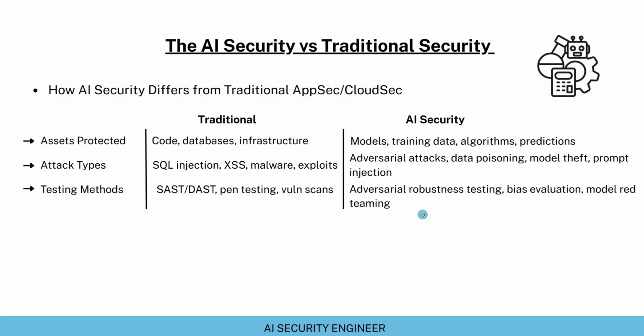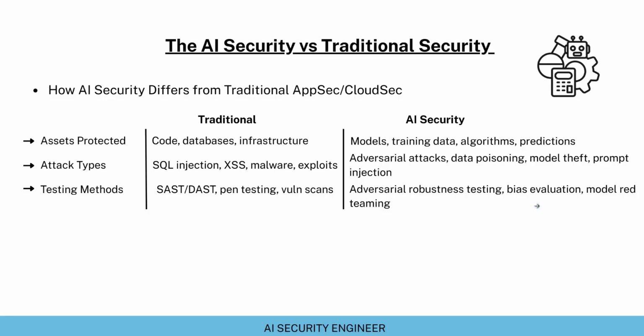Now, we need to perform adversarial robustness testing on these AI systems. As we discussed, by taking an example of a self-driving car, we need to ensure that once the self-driving system is ready, we check that if any kind of incorrect information or adversarial information is fed to these AI systems, what kind of response do these systems provide? Are there any safeguards built into these AI systems that will prevent them from taking incorrect decisions? Such kind of adversarial robustness testing needs to be performed before we use these AI systems for critical operations like self-driving cars.